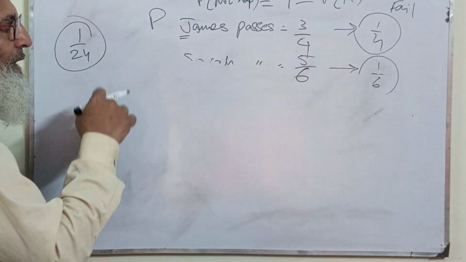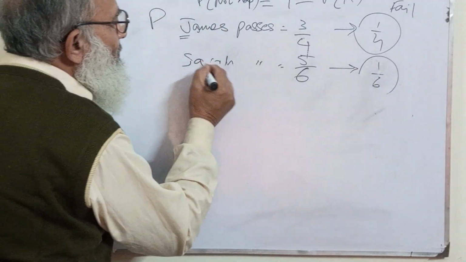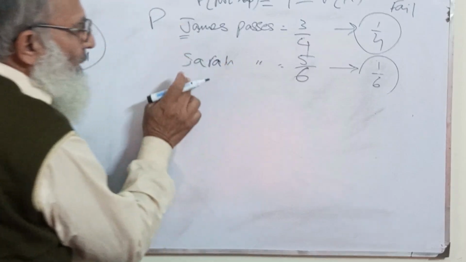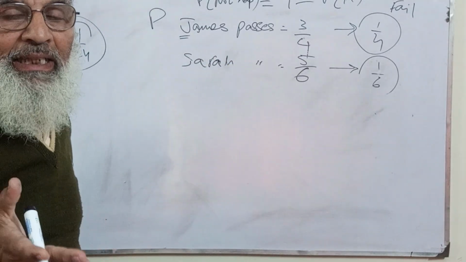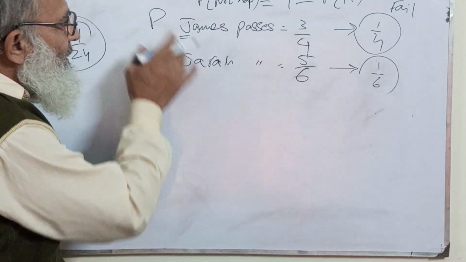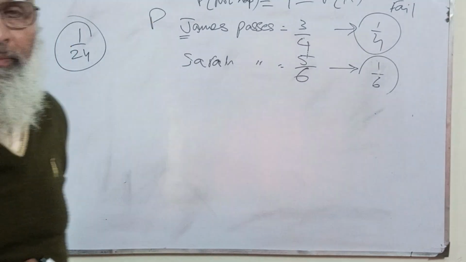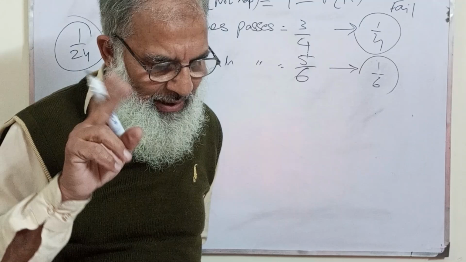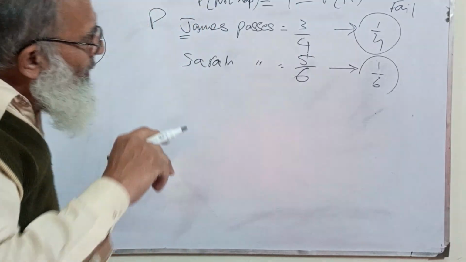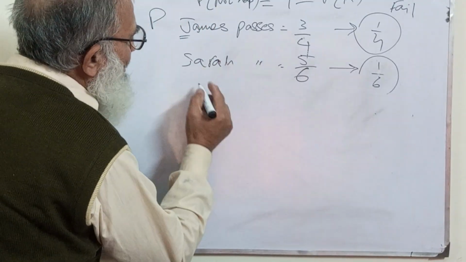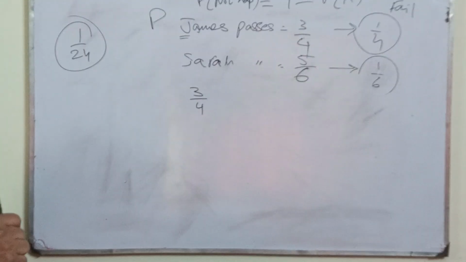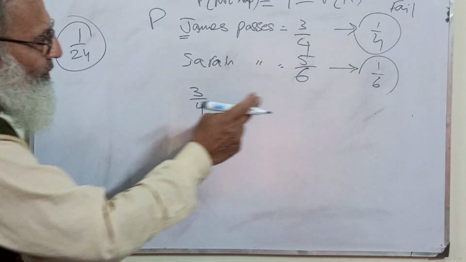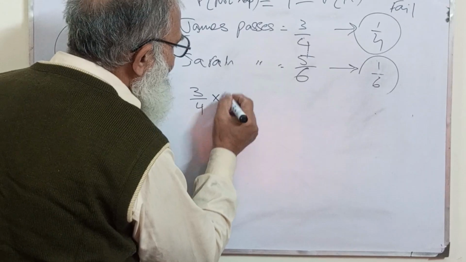If I say James passes and Sarah fails, or Sarah passes and James fails, either one will pass. Now if James passes, that is 3 by 4, and Sarah fails, that is 1 by 6.